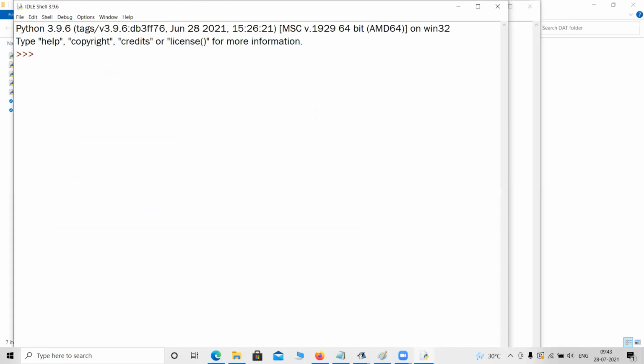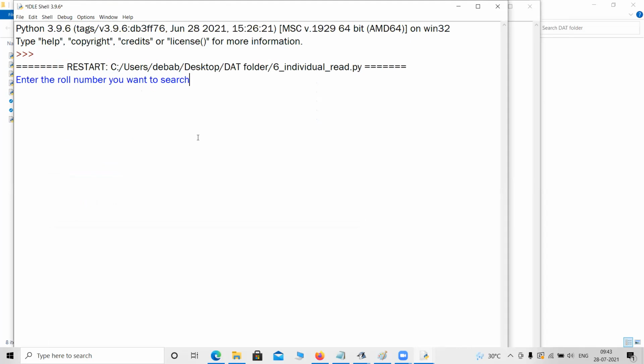Okay, we are doing all the operations one by one. So enter the roll number you want to search. Suppose I am giving 101. Suppose Julila's name is on the first line itself. So it will show Julila.